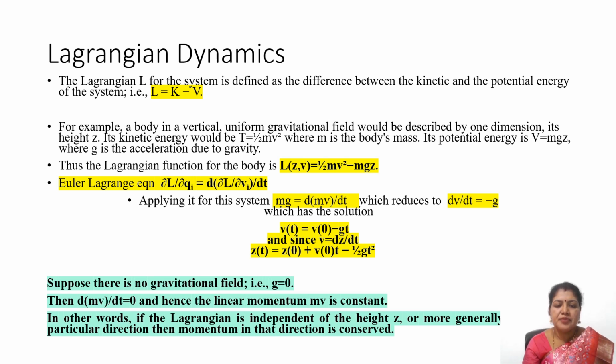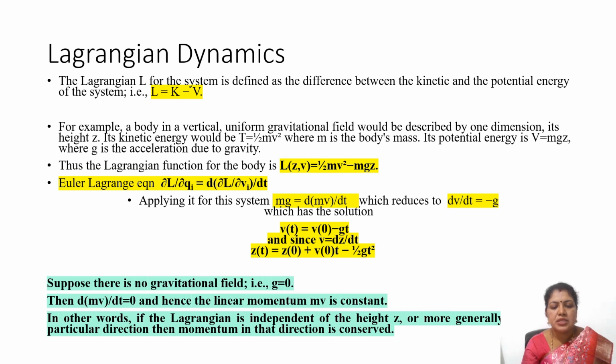The Lagrangian function would be L is equal to half mv square minus mgz, because L is equal to kinetic energy minus potential energy. So the Euler-Lagrange equation would be ∂L/∂qi is equal to d/dt of ∂L/∂vi. That is to say, the dependence of the Lagrangian over the position coordinate would be equal to the time rate of change of the dependence of the Lagrangian over the velocity coordinate.